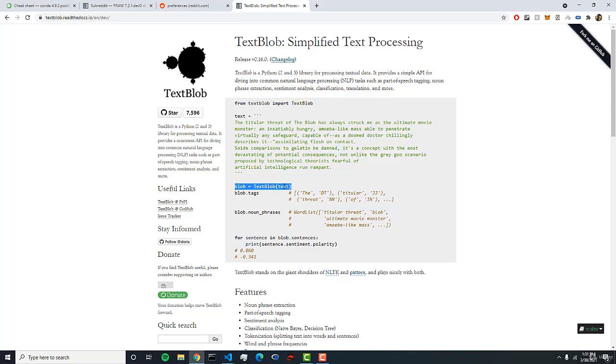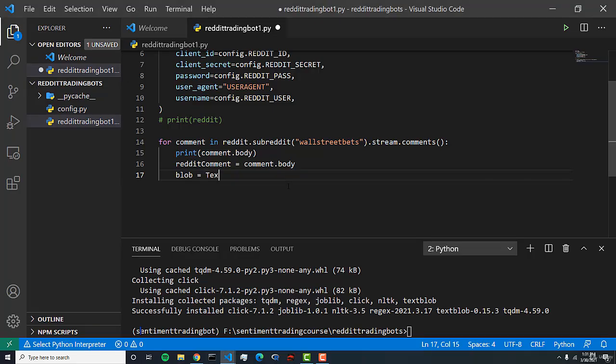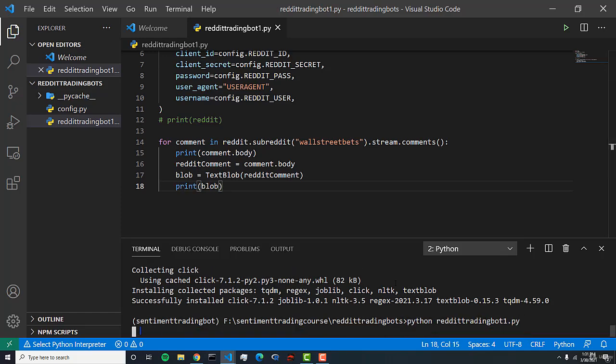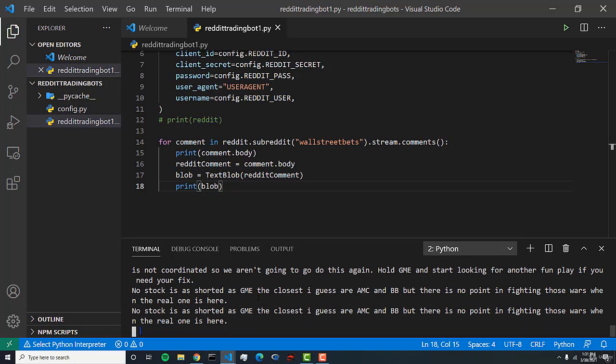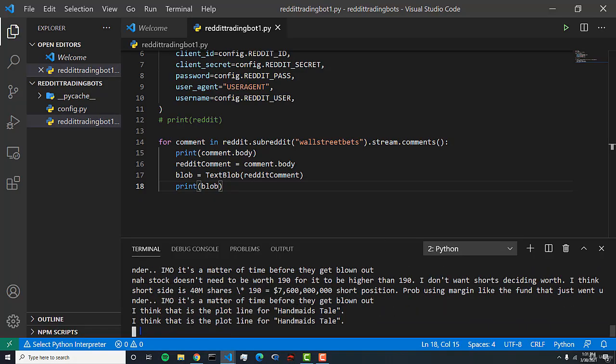So blob equals TextBlob, and we pass in the text. So we can do TextBlob, and let's pass in reddit_comment. And so now this blob is holding our sentiment. So let's just print blob out, but we do need to access an attribute of blob. And so here we are printing out,